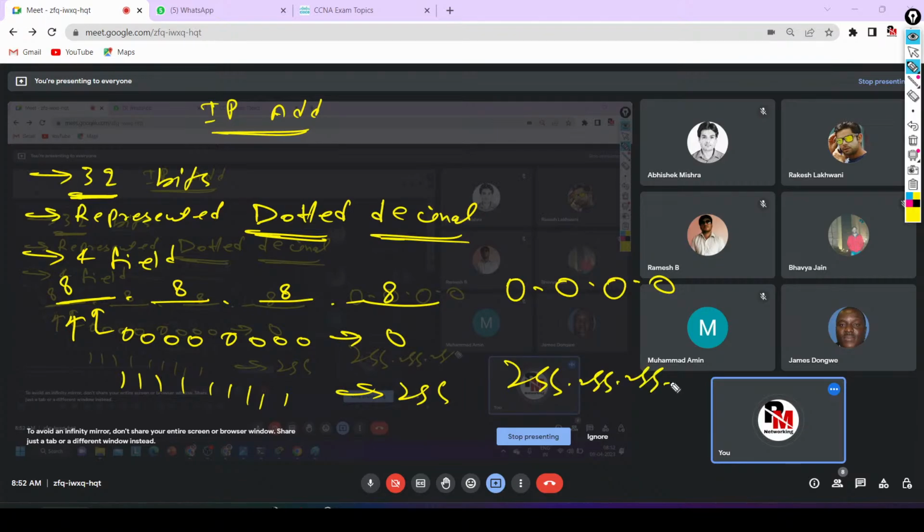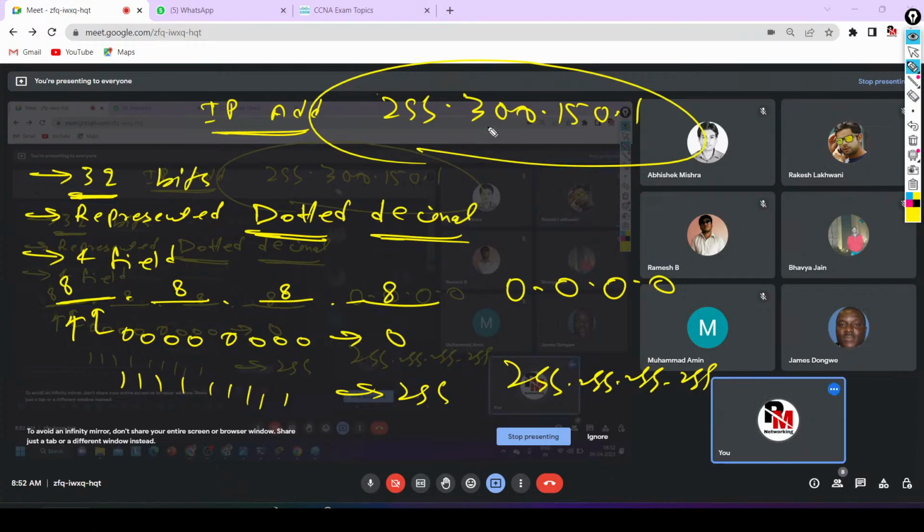255.255.255.255. Guys, can an IP address be like 255.300.150.1? Is it a valid IP address? No. In each field, the value can be from 0 to 255 only, because by using 8 bits, we cannot write 300. Yes or no? The maximum value that we can write by using 8 bits is 255. The minimum value that we can write by using 8 bits is 0. Yes or no?